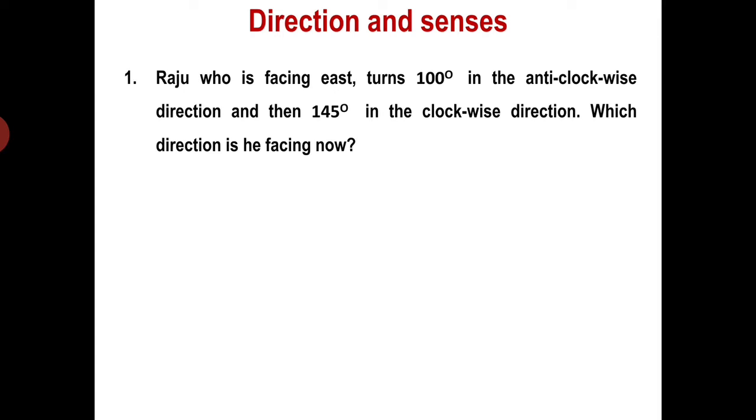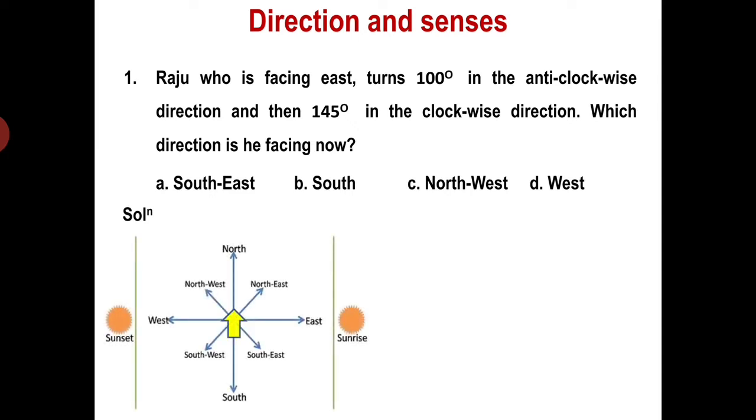Let's take the first question. Raju, who is facing east, turns 100 degrees in the anti-clockwise direction and then 145 degrees in the clockwise direction. Which direction is he facing? So you know that anti-clockwise direction means it is in the opposite direction. It's like this. And clockwise direction means it is this way. So let's see what the answer is. The options are given and the solution is like this. Remember this figure, and as per the figure you draw.